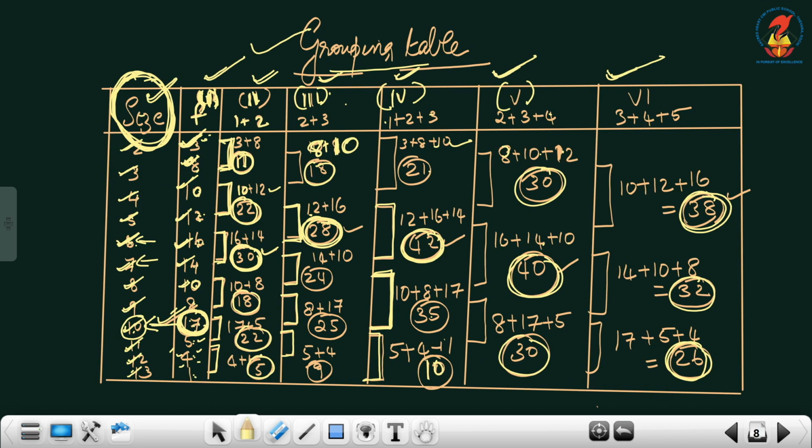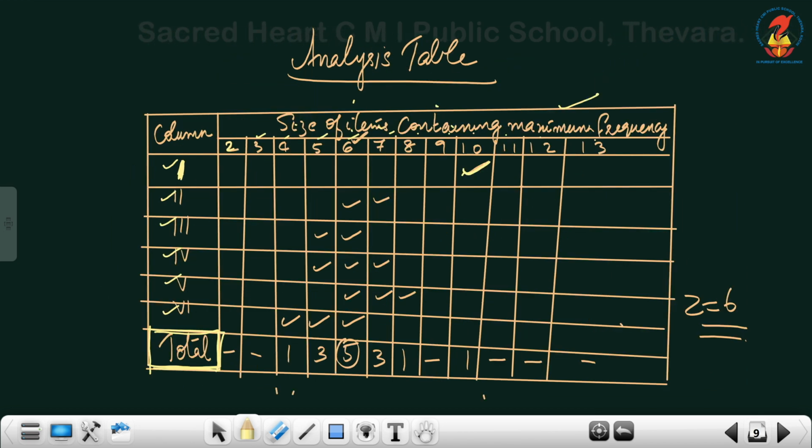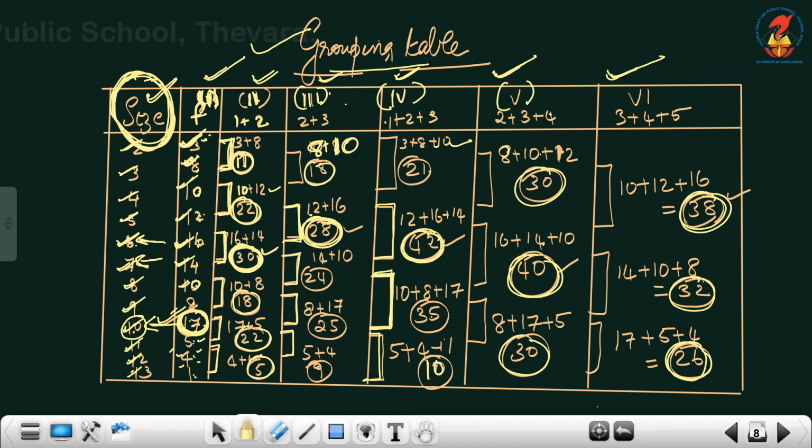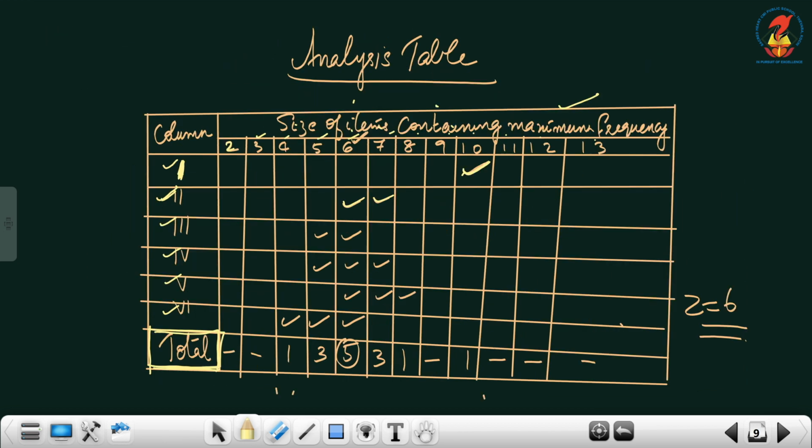Then comes the next column. In the next column, 30 is the biggest number. You got it by adding 16 and 14. 16 and 14 belongs to which sizes? 6 and 7. Okay, so keep that in mind. Column number 2, 6 and 7. Why 6 and 7? Because you got 30 as the biggest value by adding 16 and 14. 16 and 14 belongs to which size? 6 and 7. That is why we have given column number 2 two tick marks, on 6 and 7.